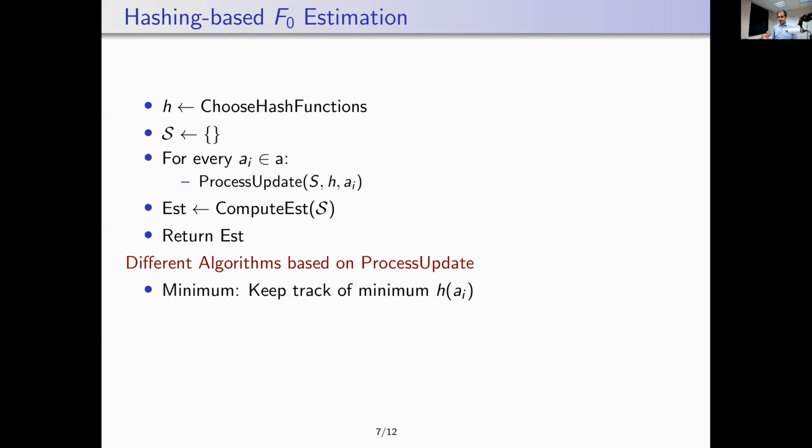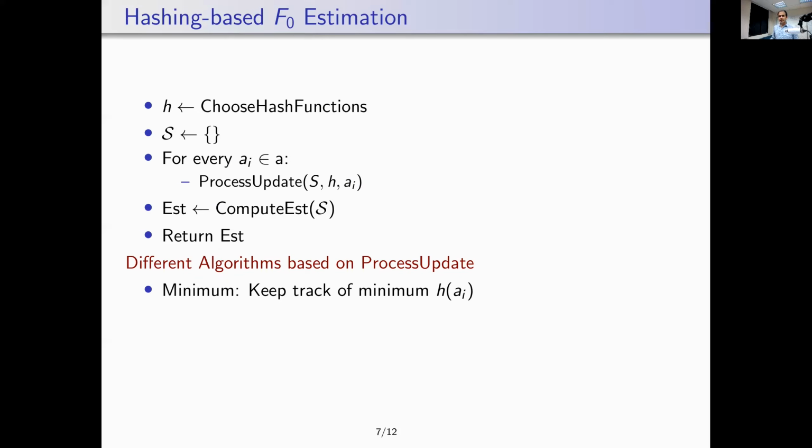A lot of algorithms differ based on how they implement the process update. I'll give an example. There's a very widely studied algorithm based on keeping track of the minimum value of h of AI that you have seen so far.